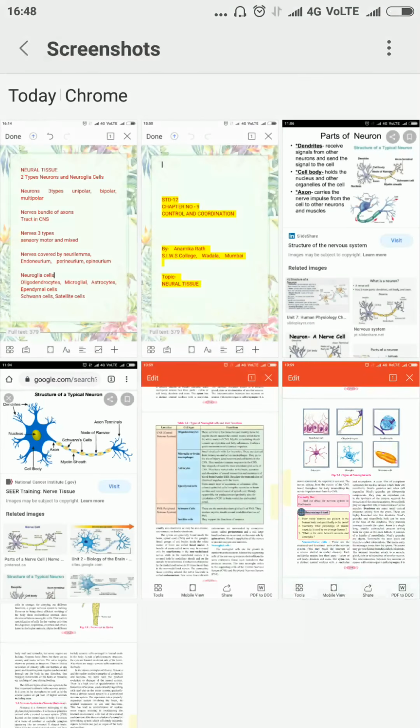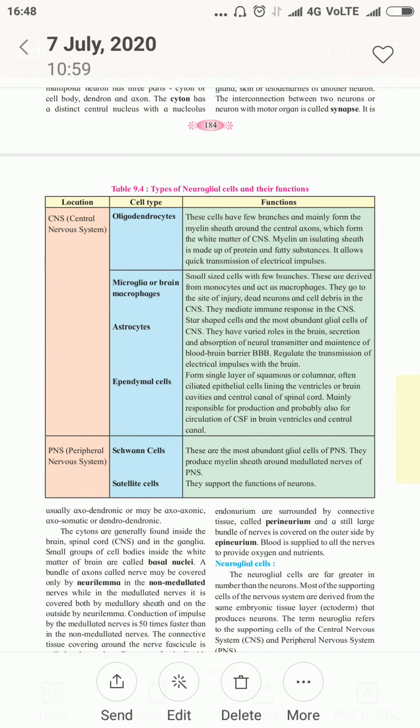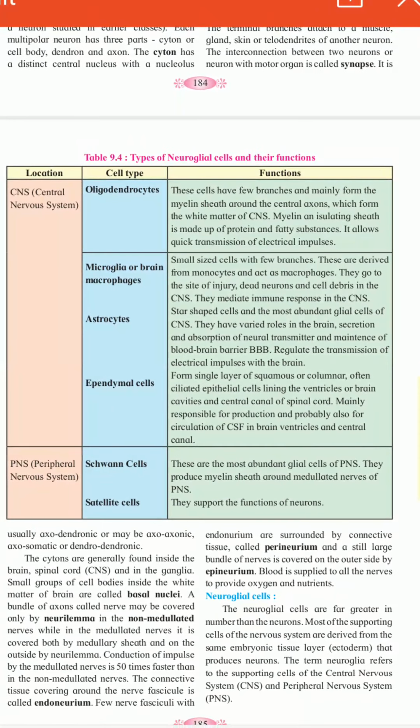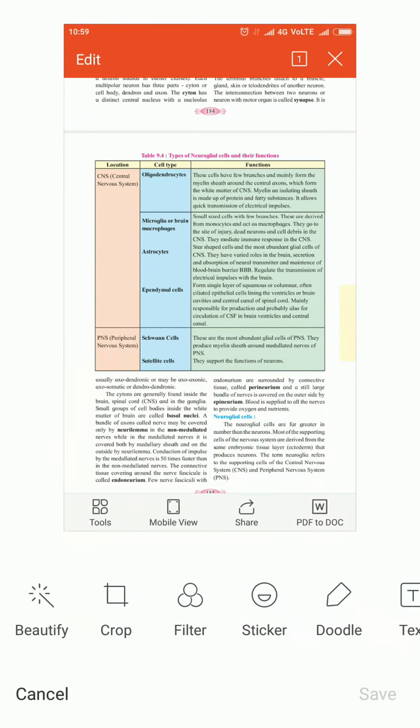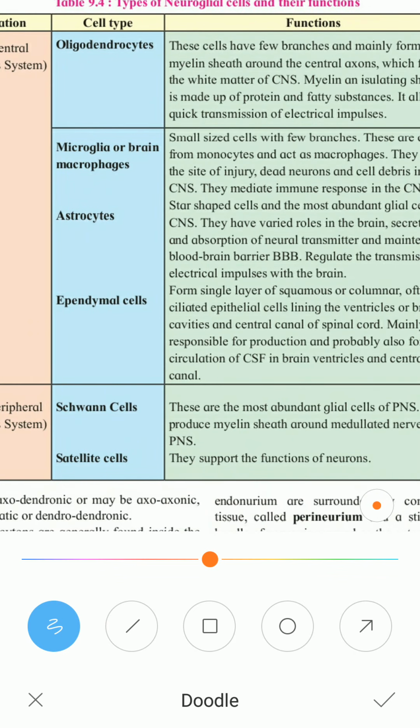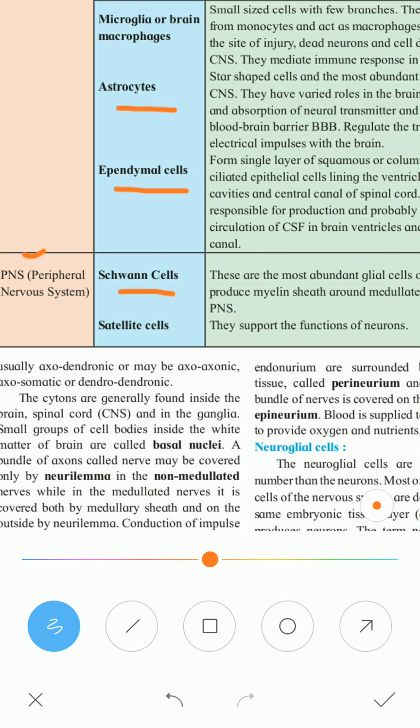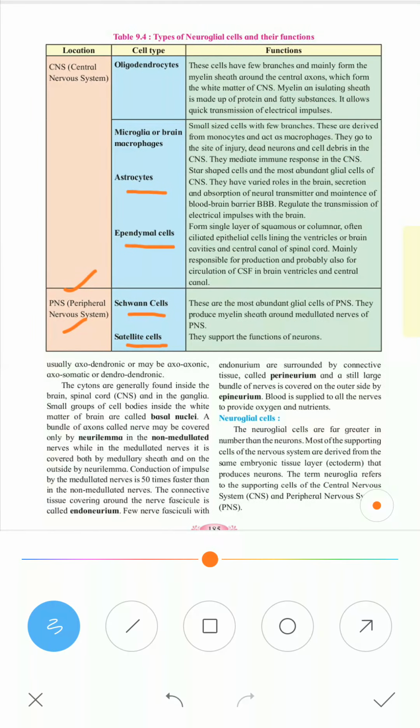There is a chart given on the next page. You can see the chart: the central nervous system has oligodendrocytes, microglia cells, astrocytes, ependymal cells. I told you oligodendrocytes form the white matter, forming the myelin sheath inside the brain and spinal cord. Microglia cells are the defensive cells. Astrocyte cells form the blood brain barrier. Ependymal cells produce cerebrospinal fluid. Schwann cells form the myelin sheath in the peripheral nervous system. Satellite cells help the functioning of the neurons in the peripheral nervous system. These are all about the different types of nervous tissue.